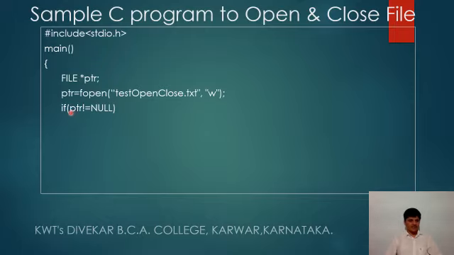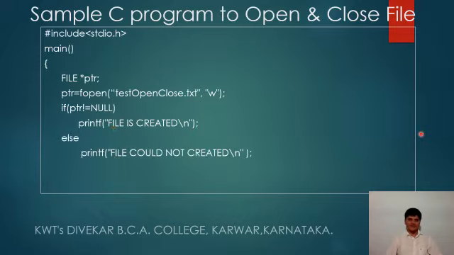So here we are checking ptr not equal to null. If it is equal to null, then it is not possible. So here we are checking if it is not equal to null, that means when this file pointer is not equal to null, that means the file pointer has a memory location which is pointed to by this file pointer, and the name of that file is testopenclose.txt. So here it displays a file is created, and thereafter